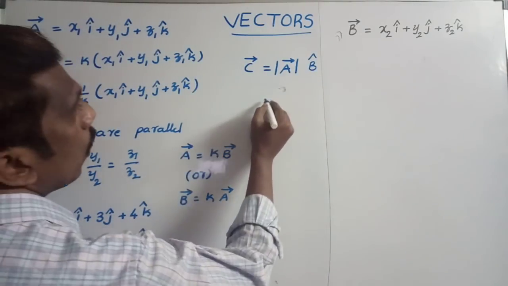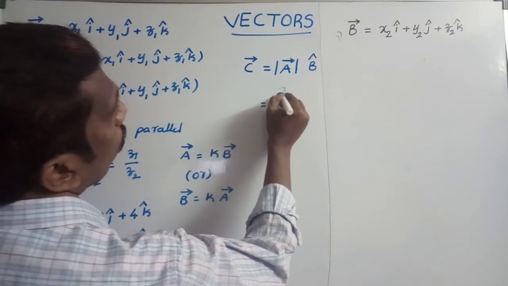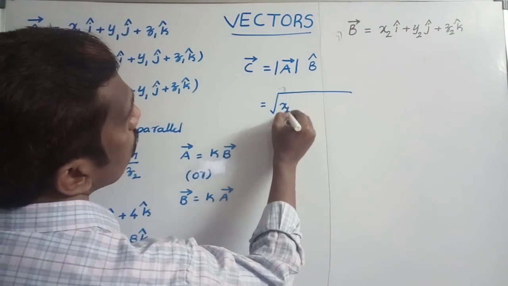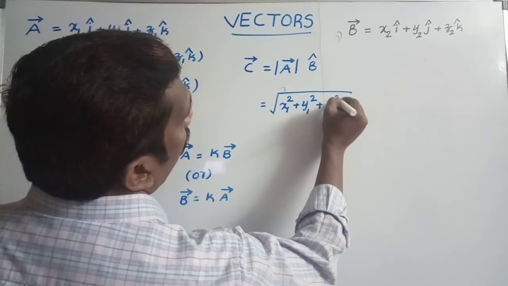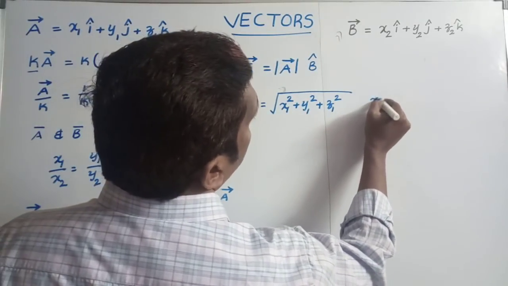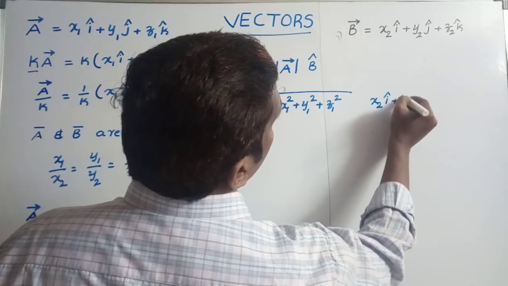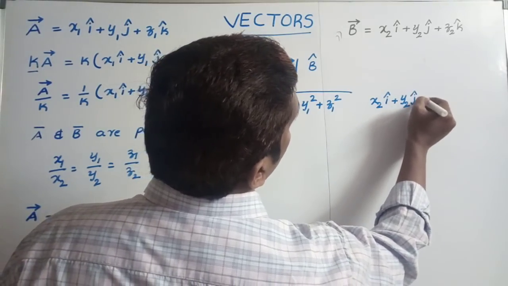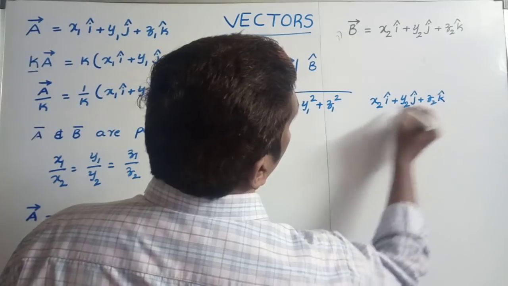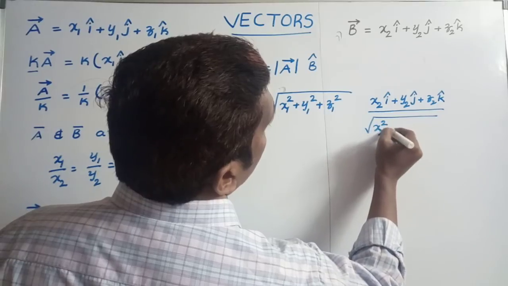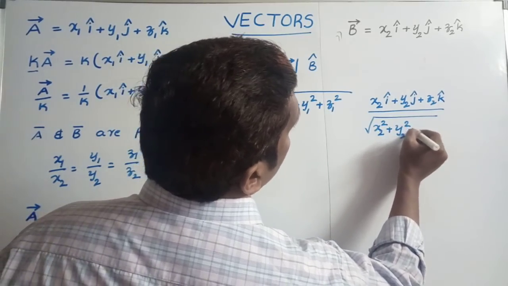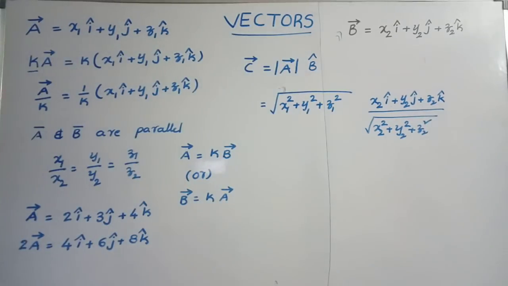The magnitude of a bar we already know how to calculate: under root of x1 square plus y1 square plus z1 square. And b cap is equal to x2 i cap plus y2 j cap plus z2 k cap divided by its magnitude, which is under root of x2 square plus y2 square plus z2 square. In this way we can do it. This is one method. And the next, resolution of vector.